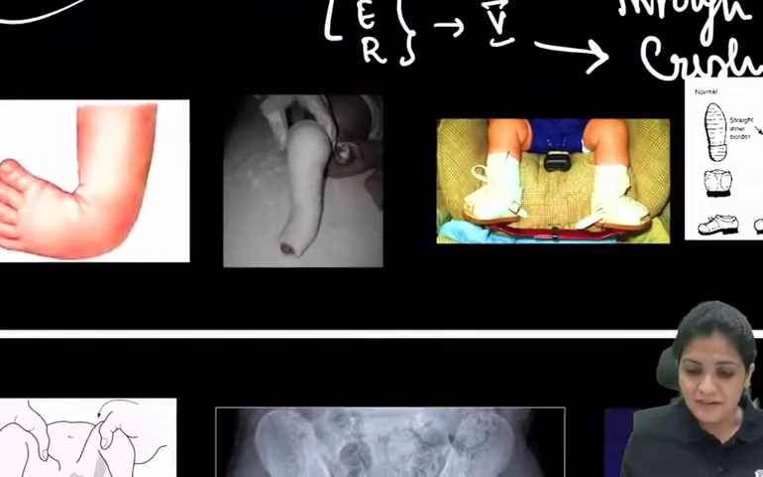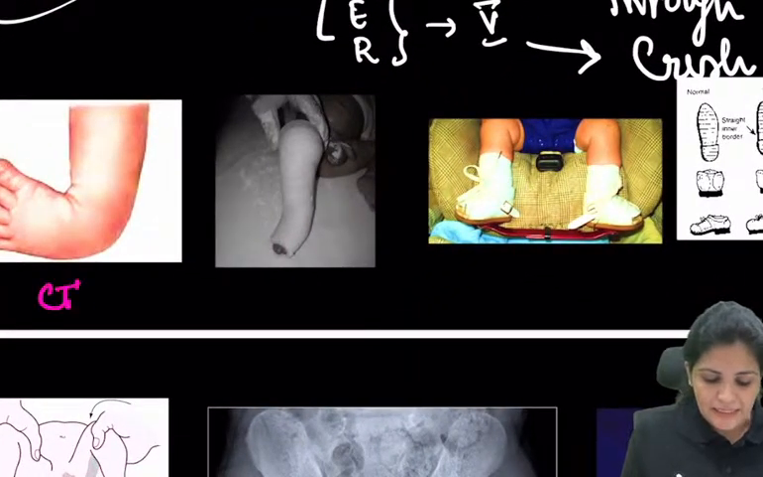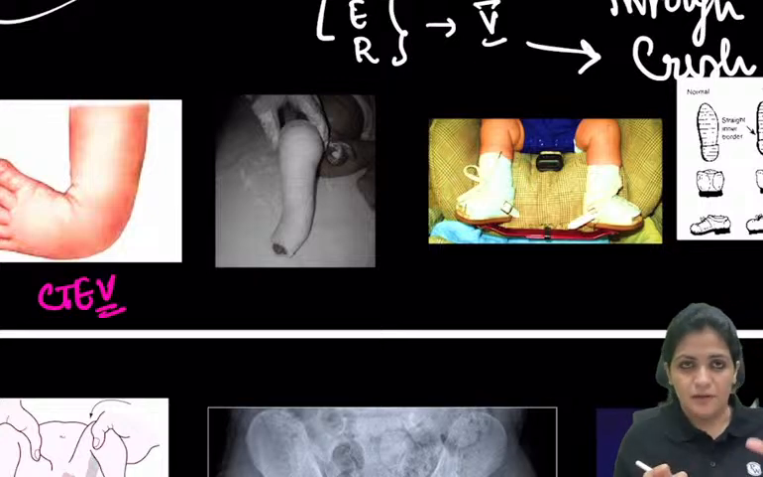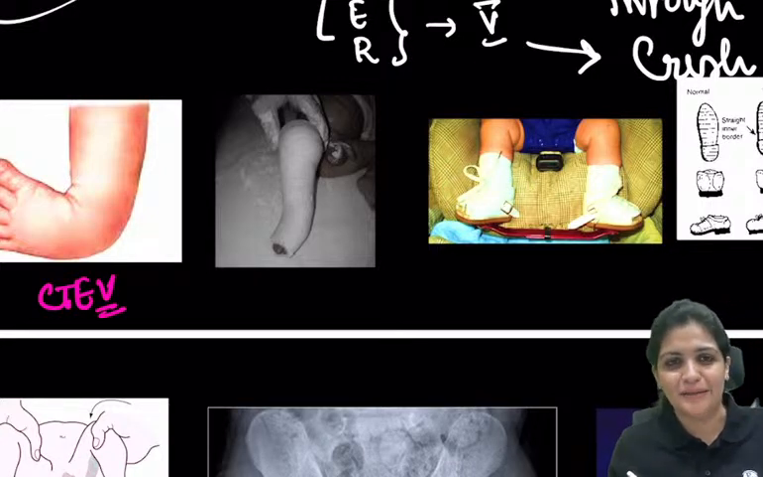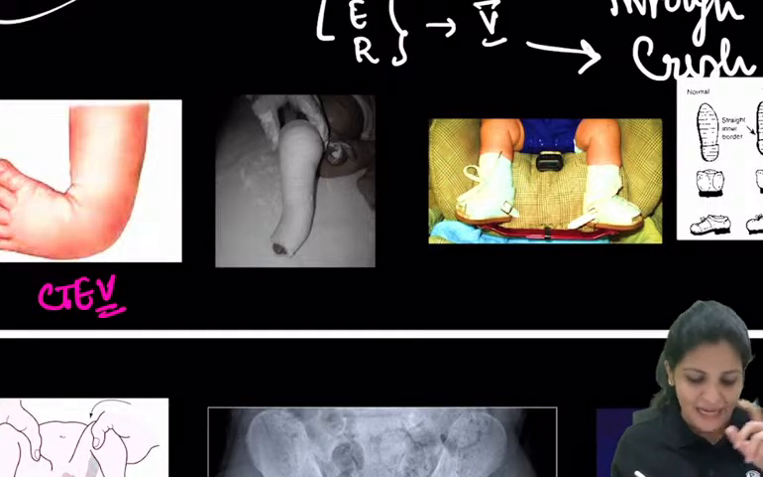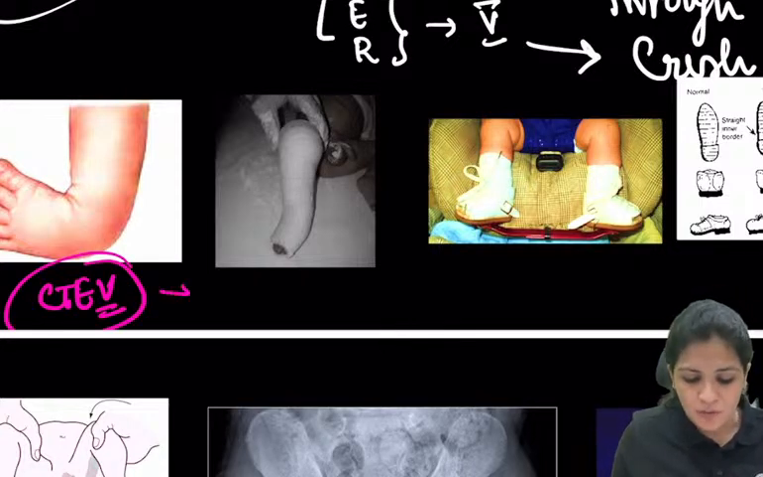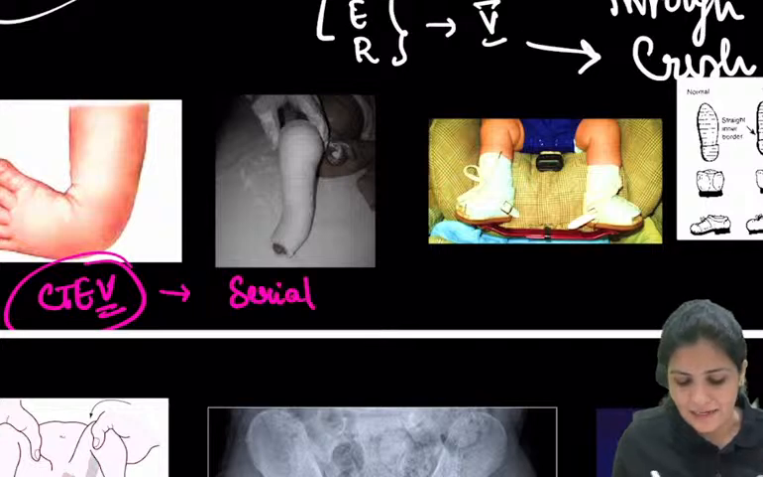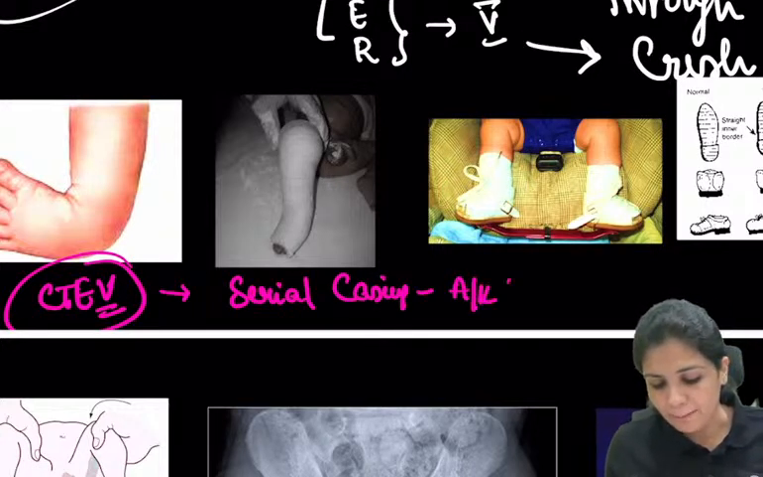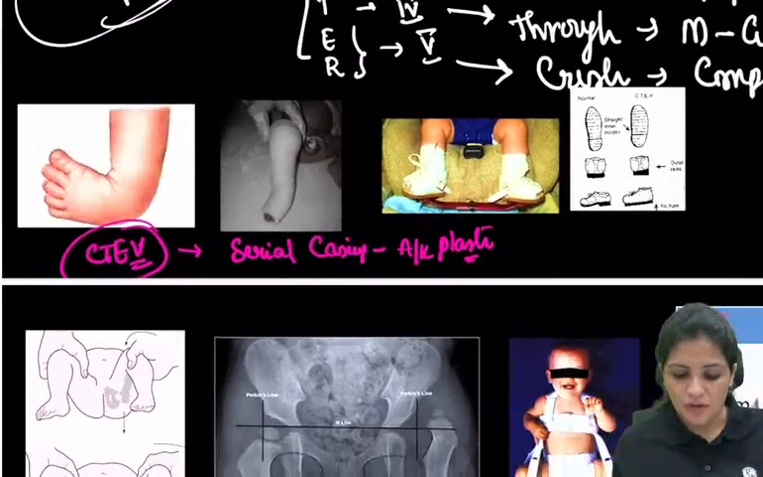Now coming to pediatric, this is CTEV, sorry, congenital talipes equinovarus. Usually what we do is put serial casting, right? Serial casting is put, and this is an above-knee plaster, which is right for treatment of CTEV. So what is actually CTEV? Congenital talipes equinovarus.